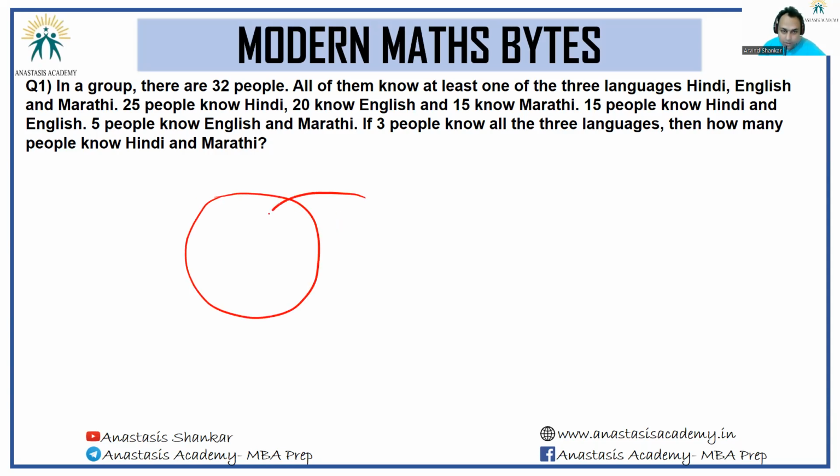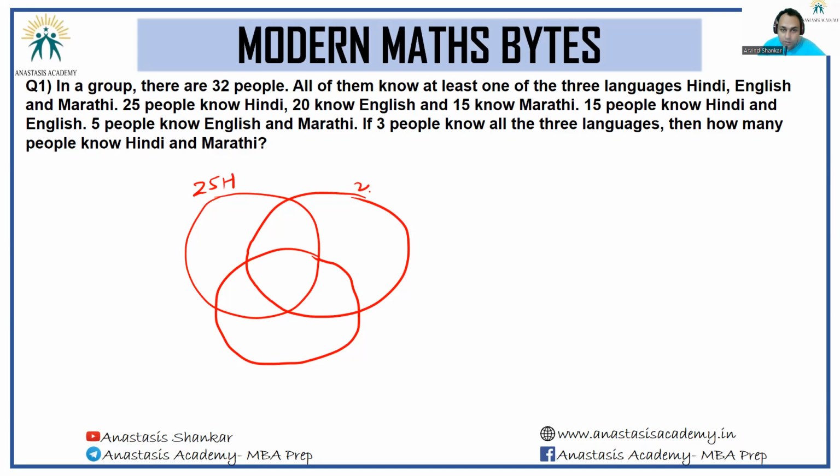Let us record that. 3 sets. 25 know Hindi, 20 know English, and 15 know Marathi. 15 people know Hindi and English. So 15 here. And 5 people know English and Marathi. So 5 people here. If 3 people know all the 3 languages.